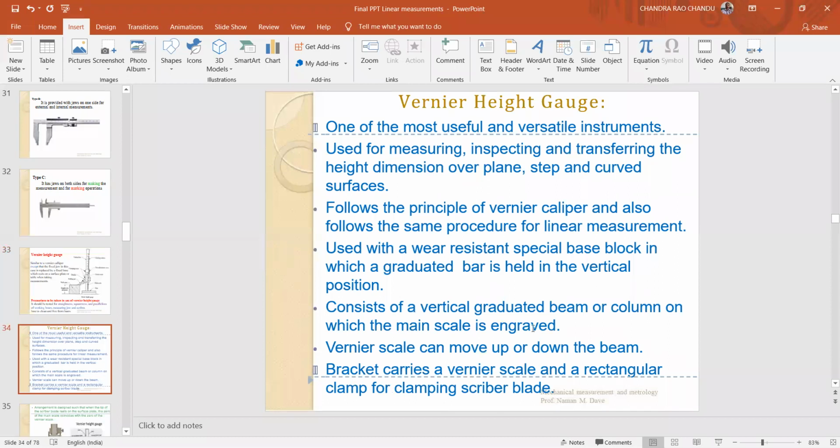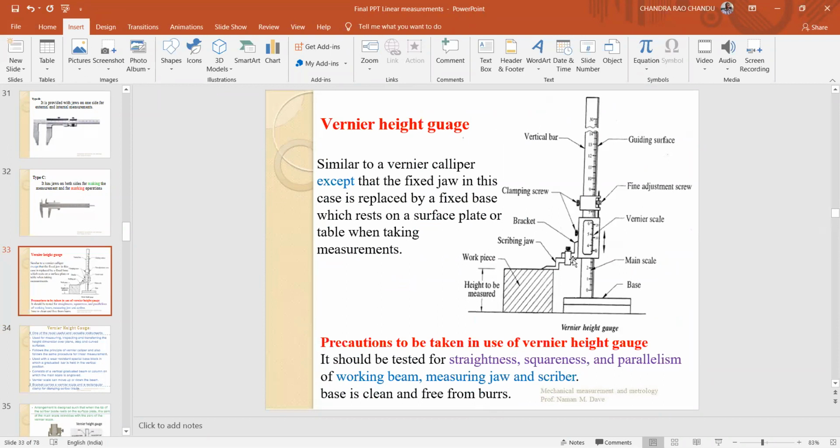It consists of a vertical graduated beam, a column on which the main scale is engraved. The vernier scale can move up or down on the beam, as already discussed. The bracket carries a vernier scale and a rectangular clamp for clamping the scriber blade. Here the bracket carries the scribing jaw, which is simply attached to this bracket.